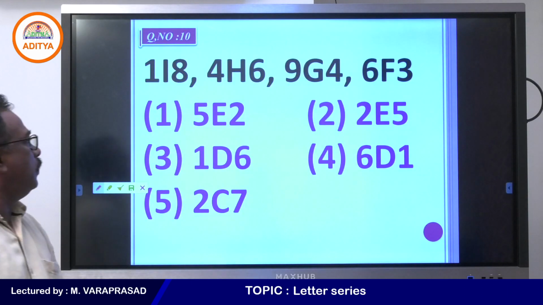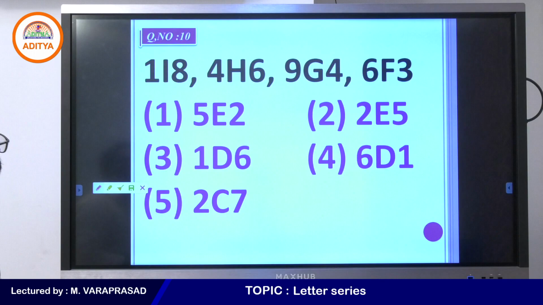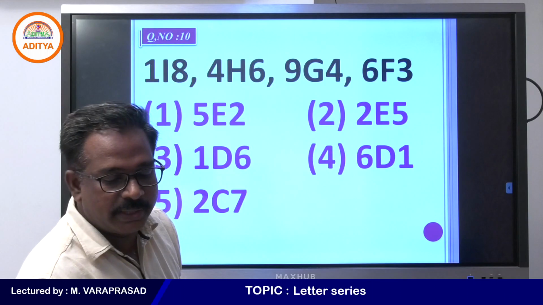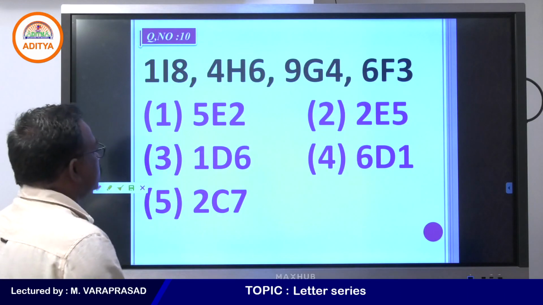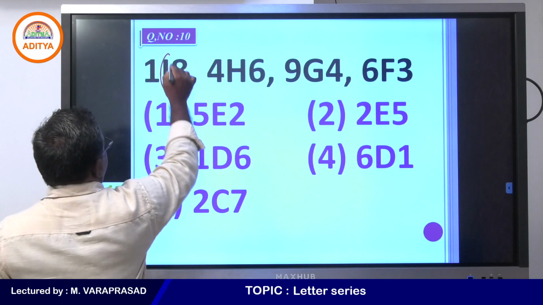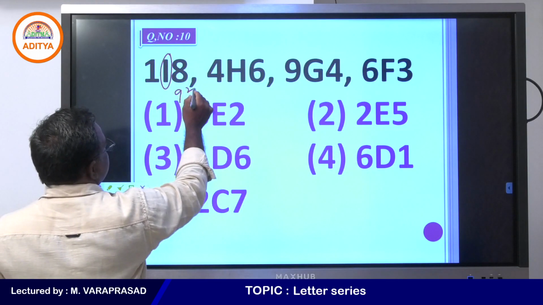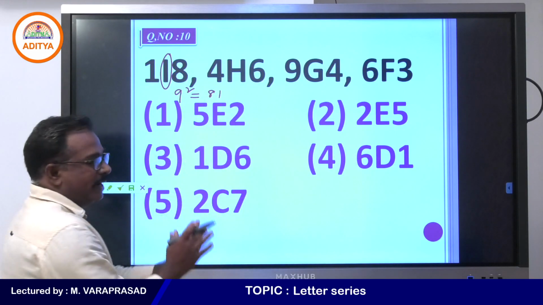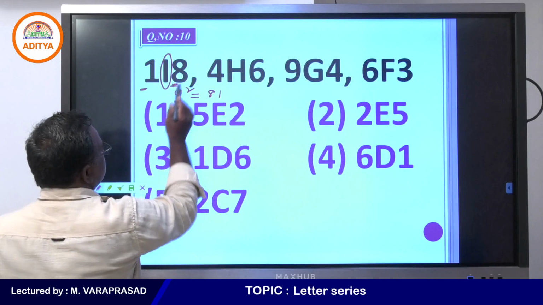1I8, 4H6, 9G4 and 6F3. So what will you get in the place of the question mark? Once you see how they are given, this is the ninth letter, 9 square is 81, and 81 reversed is 18.